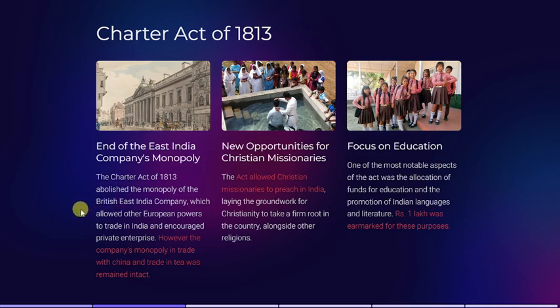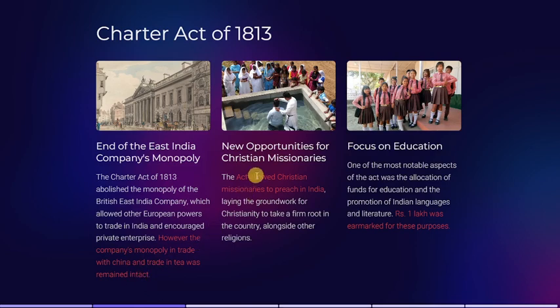They also allowed other European powers and other companies in Britain to start trading in the Asian region. But the important point is that the company's monopoly of trade with China and trade in tea remained intact. It remained as it is.